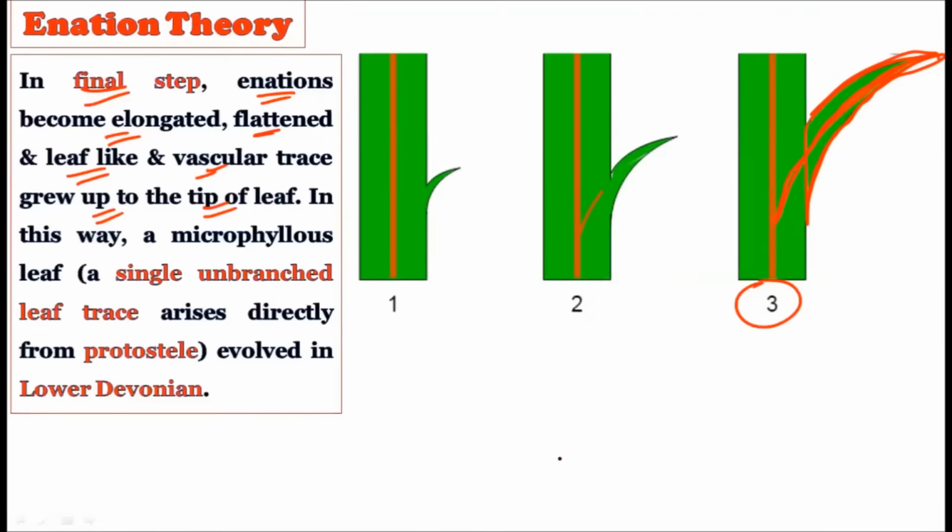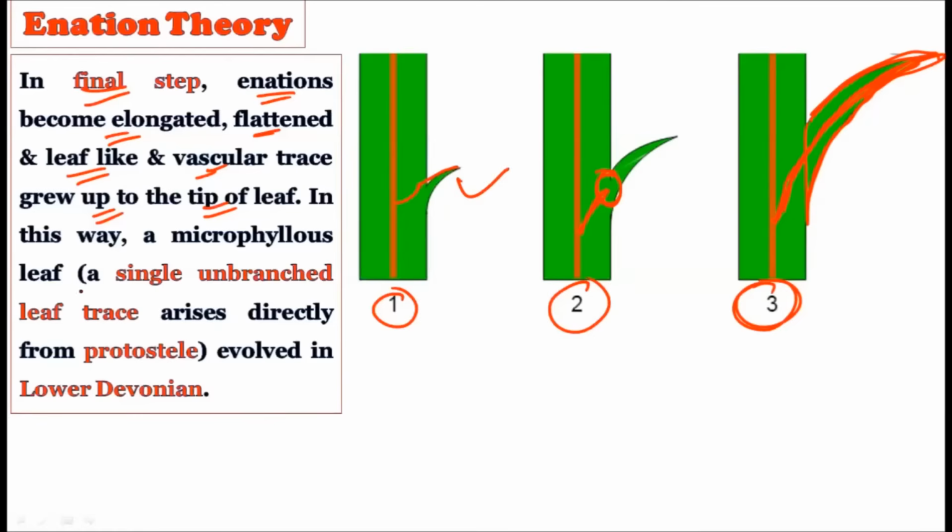This is according to the enation theory, this is according to Bower. So Bower explains this particular evolution through the evolution of the vasculature in the pteridophytes. The earlier primitive pteridophytes showed enations and were vascularized plants, but they do not show vascular extension towards the enation. But in the second step, we find some amount of vascular trace at the base of the enation. But in the third step, we find a well-developed vascular system present in the flat leaf-like structure in these pteridophytes.